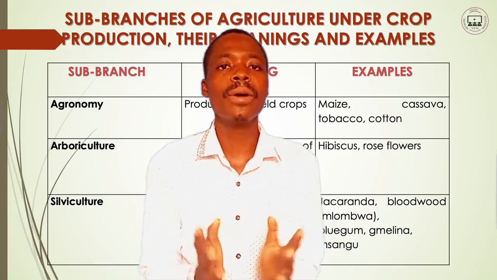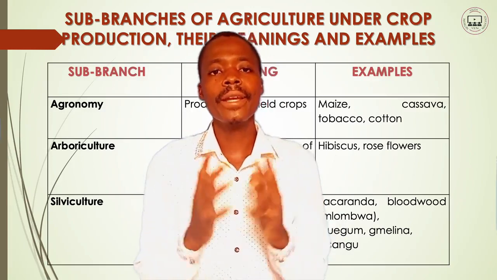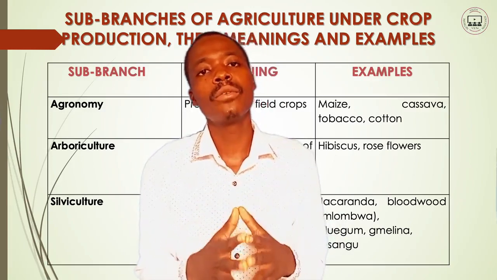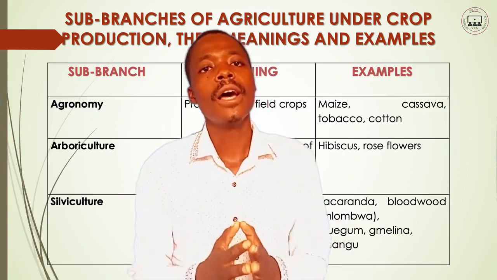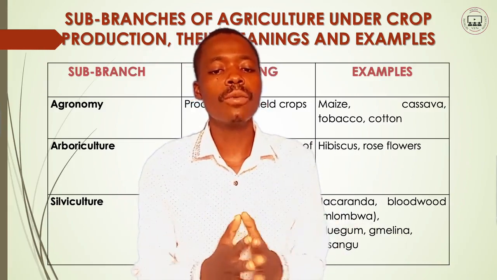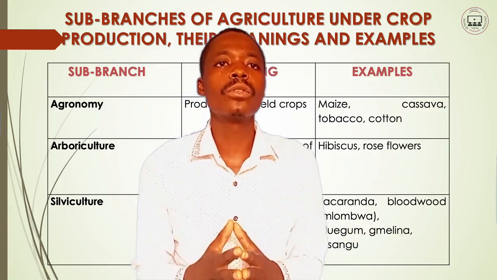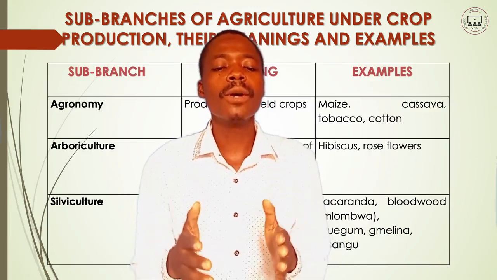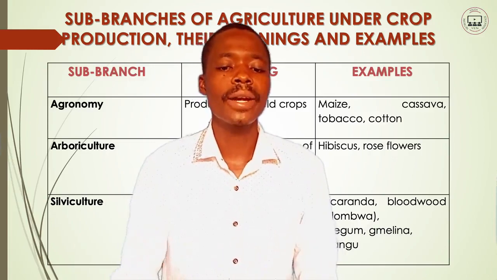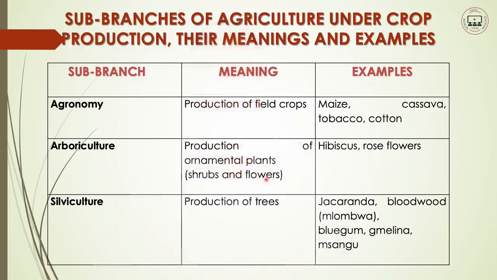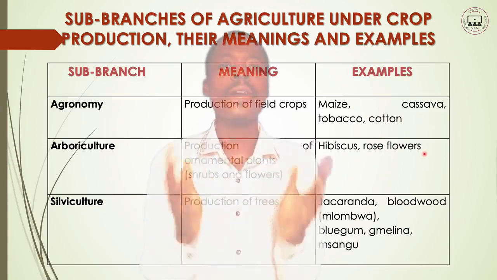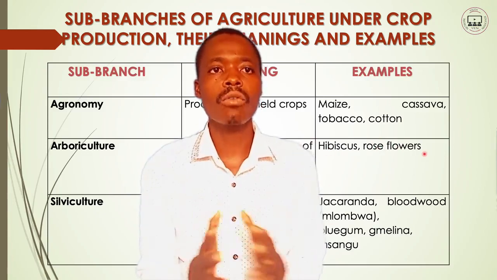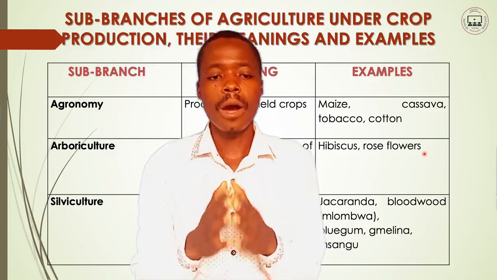They are used for different purposes. As I said earlier, flowers can be used for beautification, for exportation, and other shrubs. These are ornamental crops, so they fall under arboriculture. Examples are the shrubs of hibiscus and the flowers of roses. These are ornamental crops, grown for other purposes.